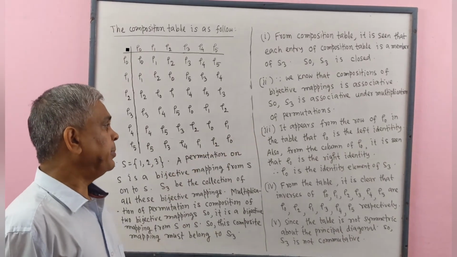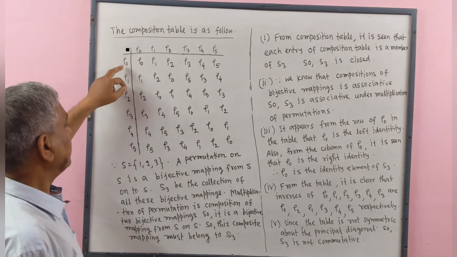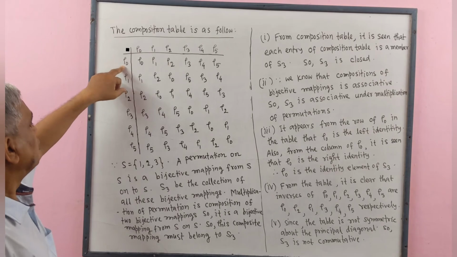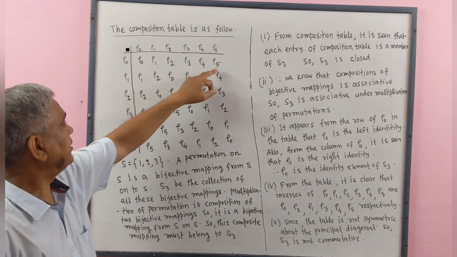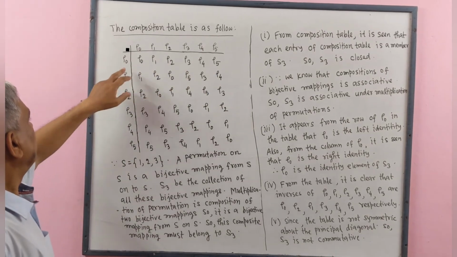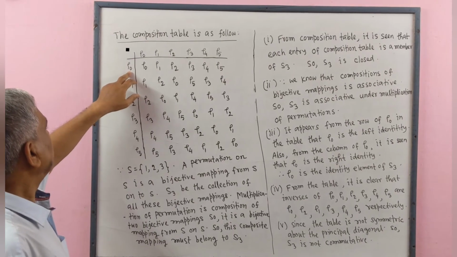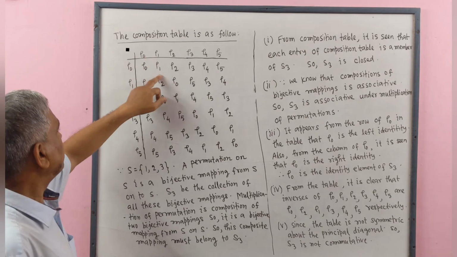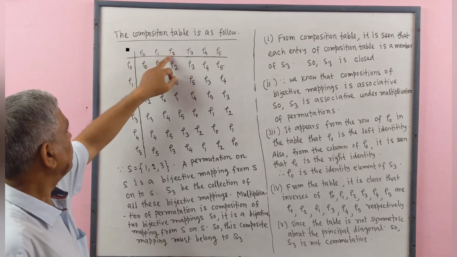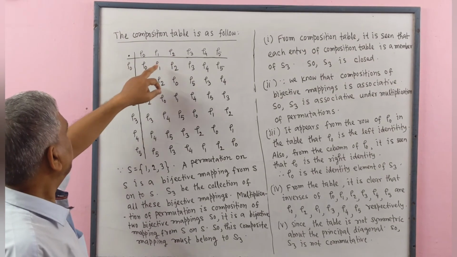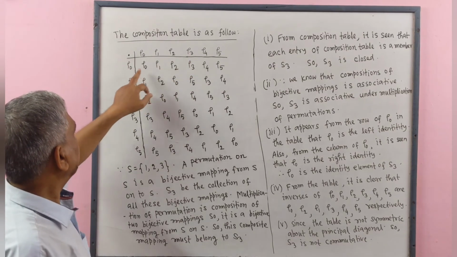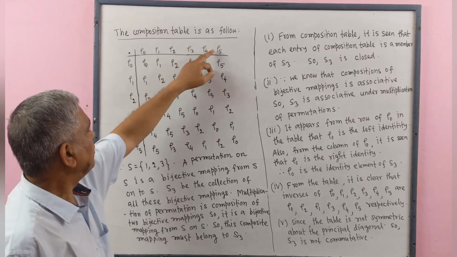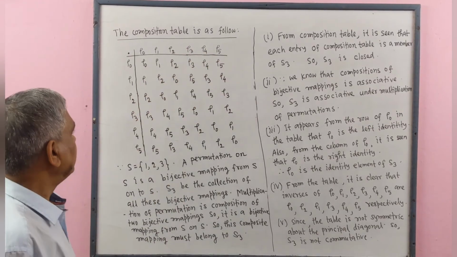Number 3, it appears from the row of rho 0 in the table that rho 0 is the left identity element, because rho 0 multiply rho 0 is rho 0, rho 0 multiply rho 1 equal to rho 1, rho 0 multiply rho 2 equal to rho 2, rho 0 multiply rho 3 is rho 3, rho 0 multiply rho 4 is rho 4, rho 0 multiply rho 5 is rho 5.